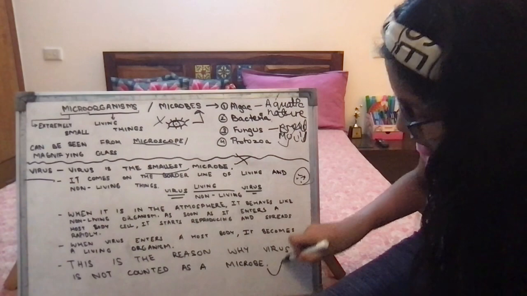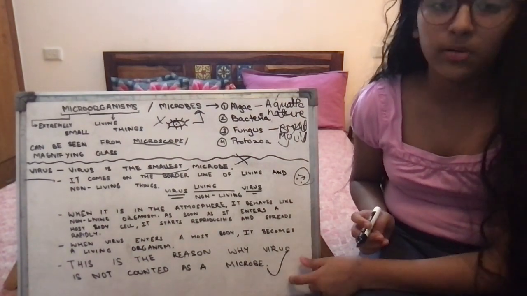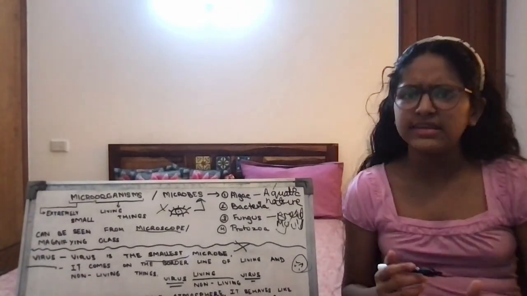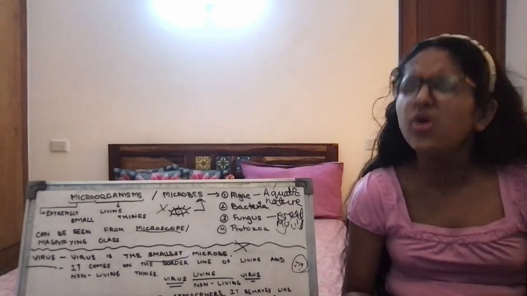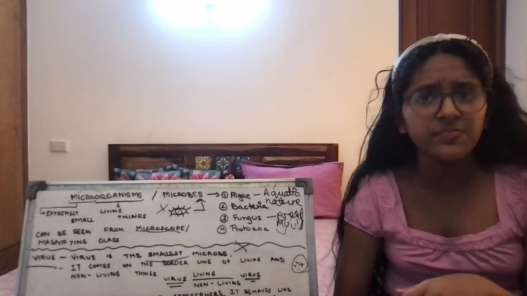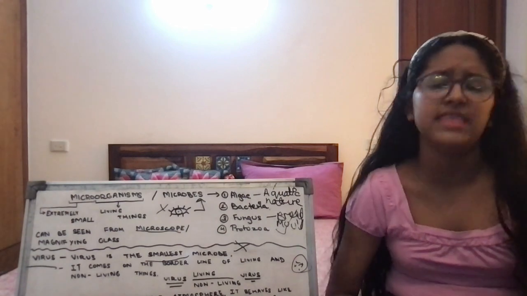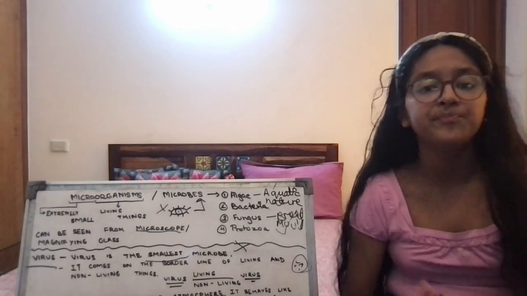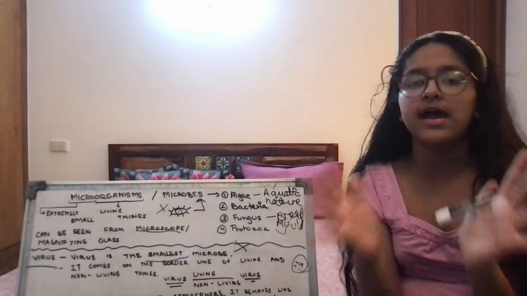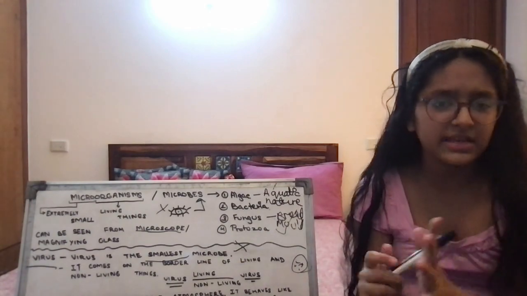Important. Why is virus not counted as a microbe? Because it behaves like both a living and non-living organism. Even though it's so tiny, microorganisms are living, right? It sometimes behaves like non-living and then it behaves like living. So this is the reason why we do not categorize virus in microorganisms. Everything is clear till now.